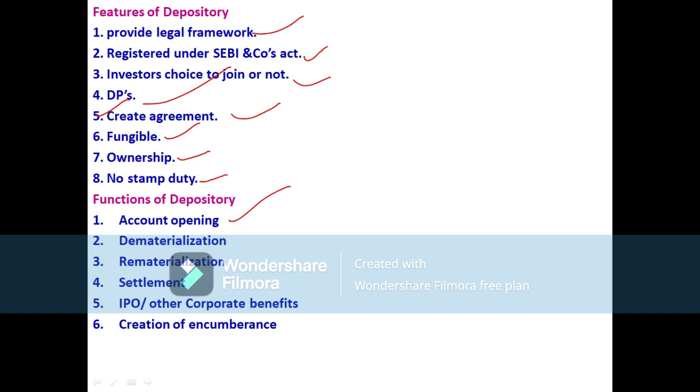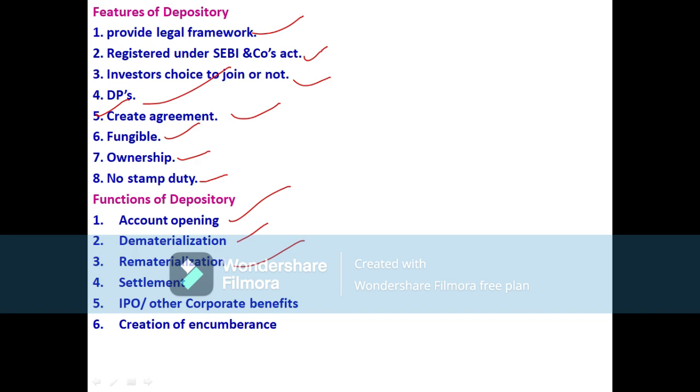Then dematerialization. Dematerialization, as we have explained, means changing our physical shares by converting them into electronic form. That is known as dematerialization, and this function is seen in the depository. Then rematerialization means converting electronic certificates back into physical shares.